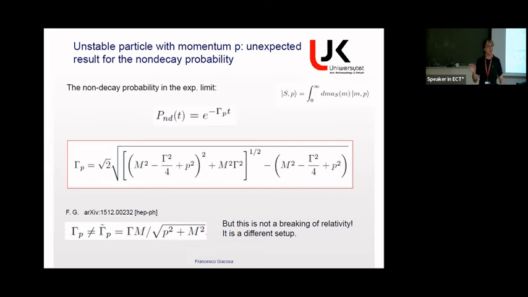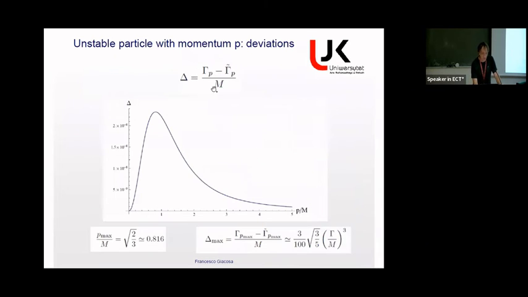Of course, I'm not claiming that there is any breaking of special relativity. It's simply that this state is not a boost. If you do a boost, I will say in a second what happens. So if I take the difference of the result minus Einstein's formula, divided by the mass, this is a dimensionless quantity. This is how it looks. If P is very small or very large, we recover exactly the Einstein formula. There is a certain P max, which is square root of 2,3 times the mass, for which the deviation is the largest.